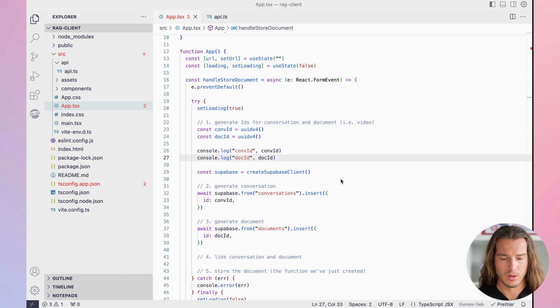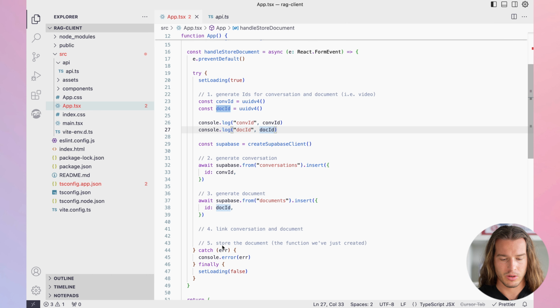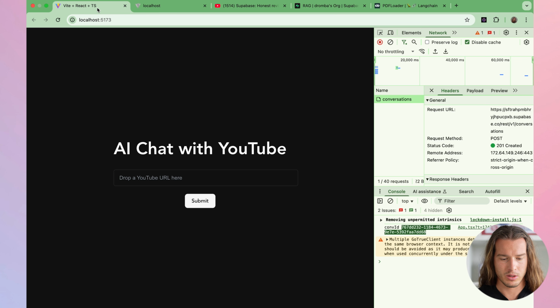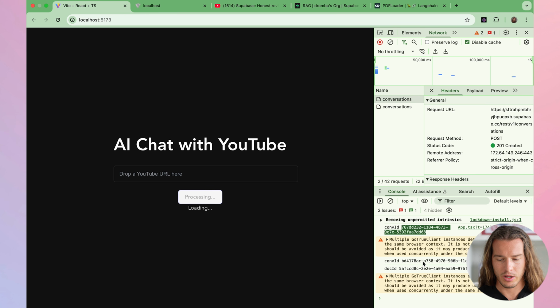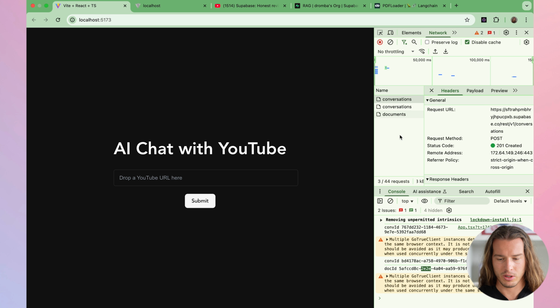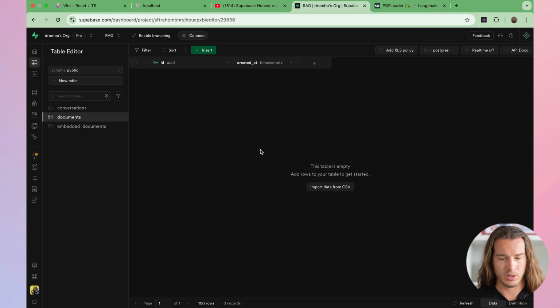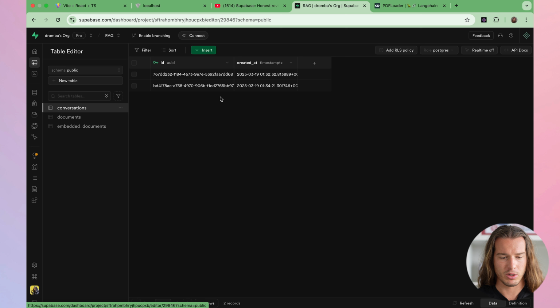And now, when we go here, we have it, documents, perfect. Let's submit it again: conversation ID, document ID, conversation is created, documents is created. This is from before, that's why we have two calls. And we go here, we refresh it, cool, we have document, and we also have conversation.